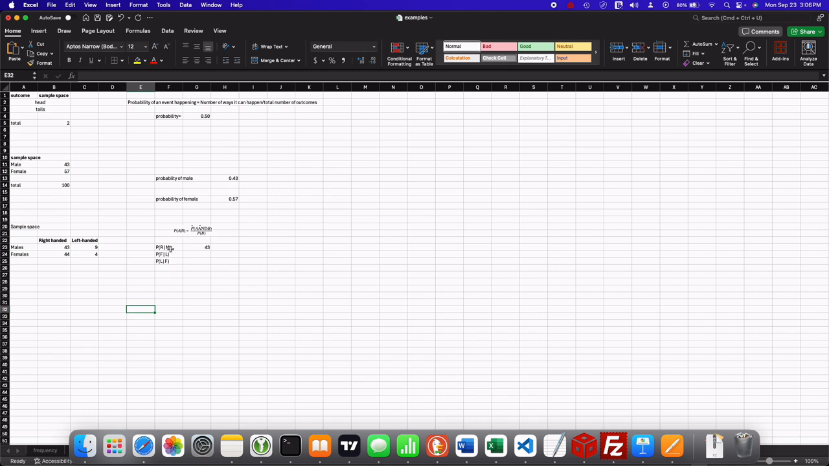That is the probability of male. The probability of male is basically this right here, 43 plus 9. That would be the probability of male total. So I'm going to divide this 43 plus 9. And there it is. This is the probability that the person is right-handed given that is a male.